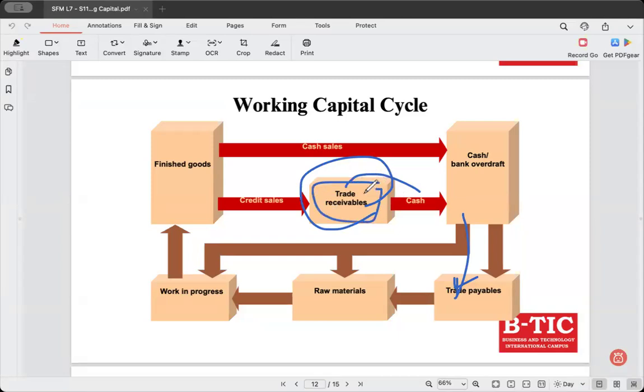Again, trade receivables, as I said, may or may not pay the cash. There is a risk here. If the trade receivables don't settle the amount, which usually happens in companies, you call it bad debts, right? So companies usually provide a percentage. You call it provision for doubtful debts, right?